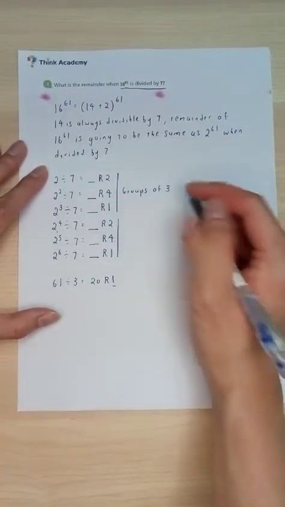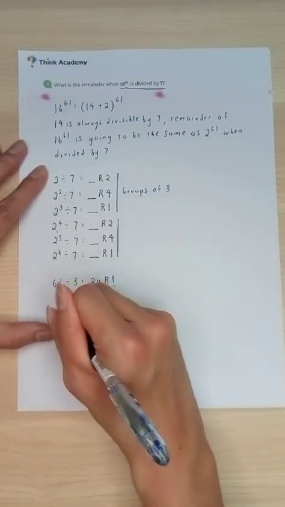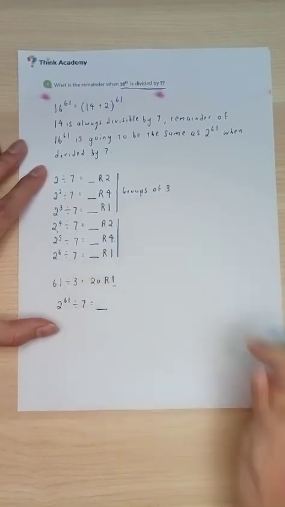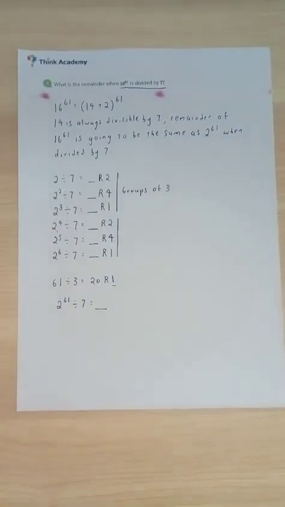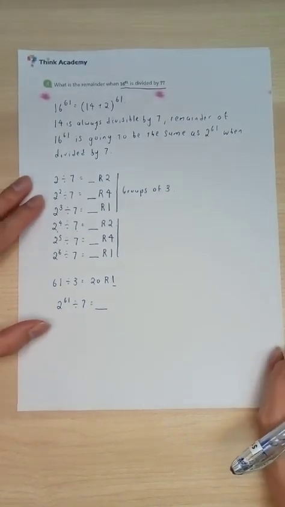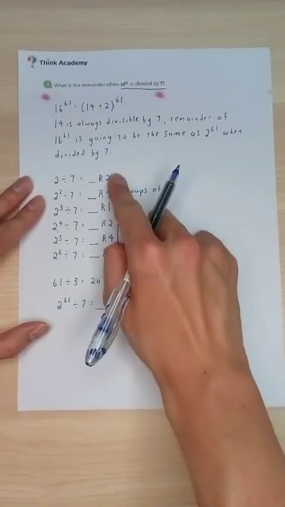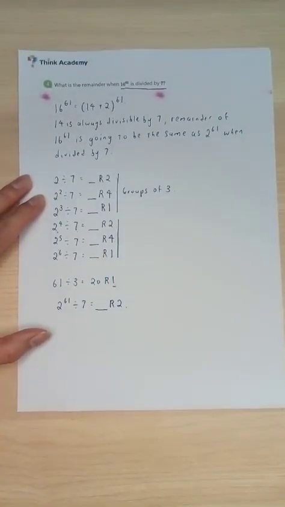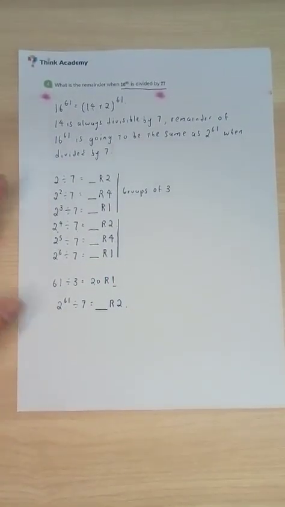So that's why 2 to the power 61 divided by 7 is going to give me something. I don't need to know the something, there's definitely no need to know, because at the end of the day, all I want is the remainder. So what's the remainder over here? Well, it goes in remainder 1 over here, so remainder of 2.